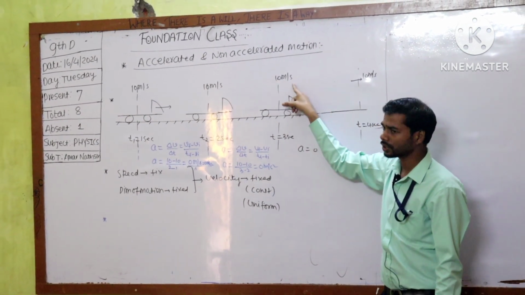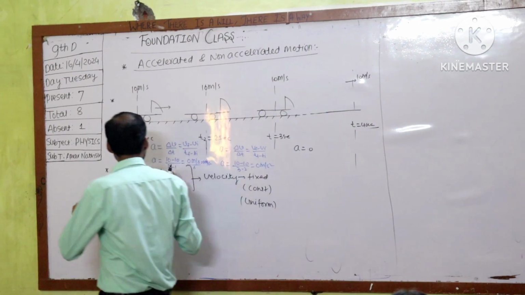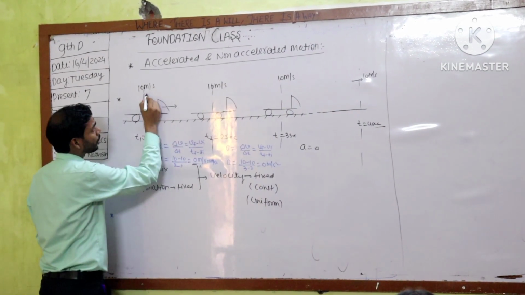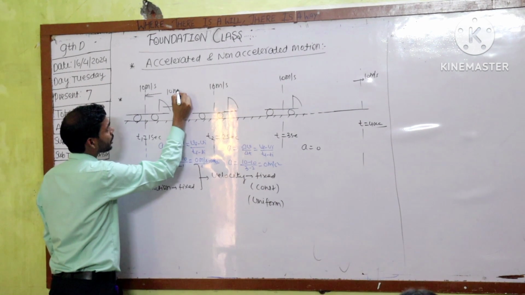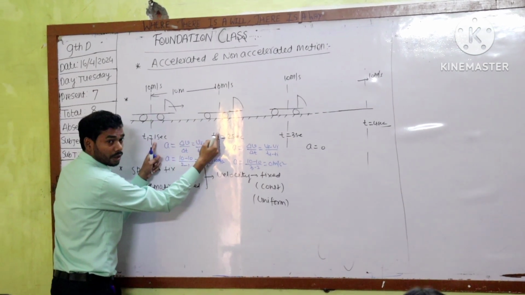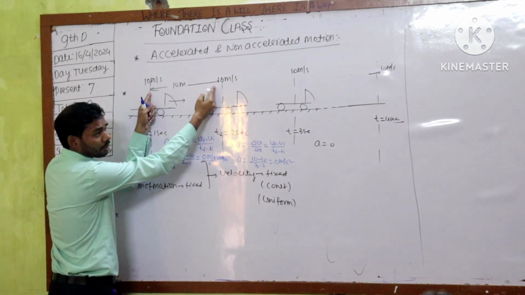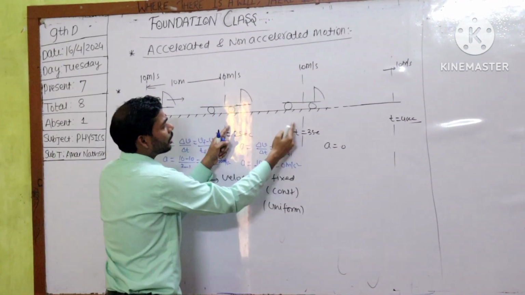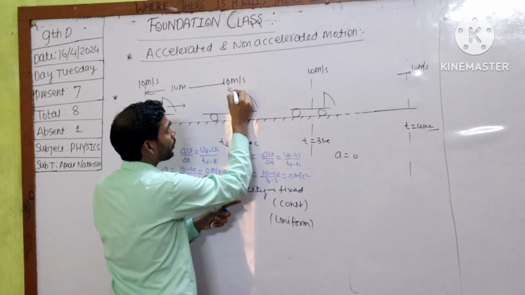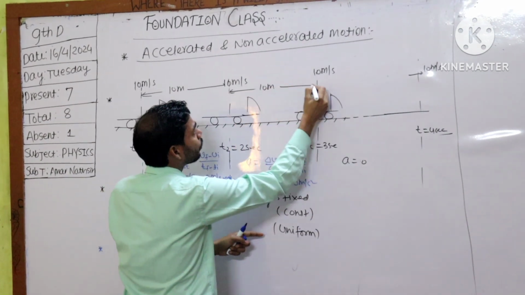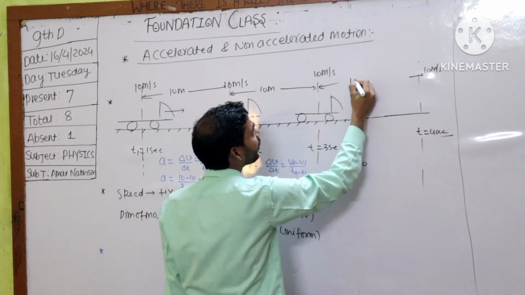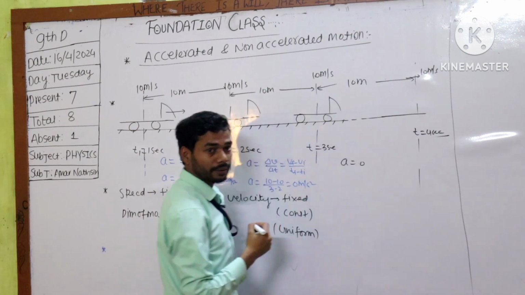In this 1 second, how much will it cover? 10 meters. That means this body has a tendency to cover 10 meter of distance in every individual 1 second of time. 10 meter per second.